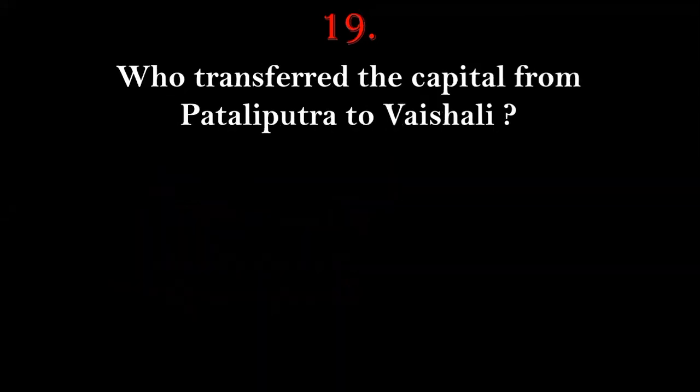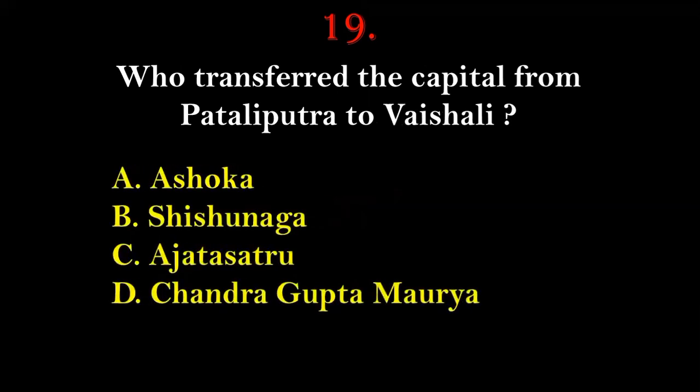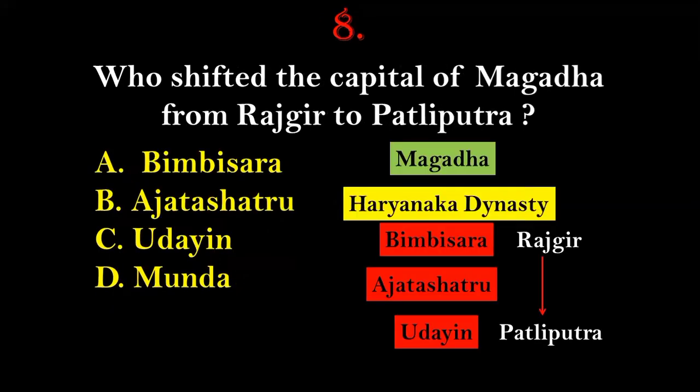Number 19. Who transferred the capital from Patliputra to Vaishali again for the third time? Options given here are Ashoka, Shishunanga, Ajatasattu, or Chandragupta Maurya. To understand this, let's take a look from question number 8 again. We have seen that Magadha was the most powerful among the 16 Mahajanapadas, and the first powerful dynasty was the Haryanka dynasty in Magadha. The first ruler and founder of Haryanka dynasty was Bimbisara, and Bimbisara established the first or ancient capital of Magadha, that is Rajgir.